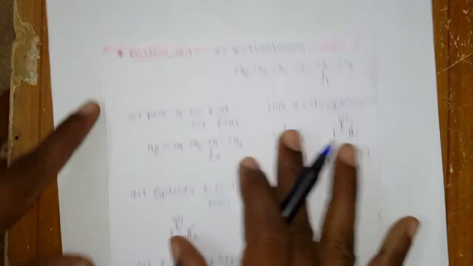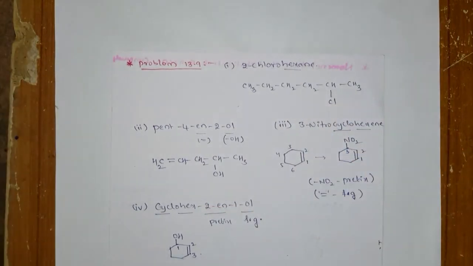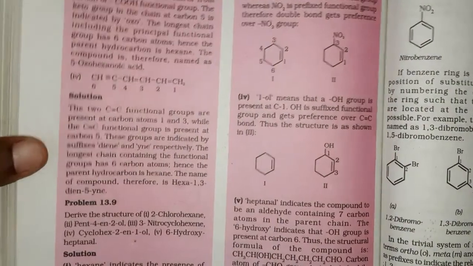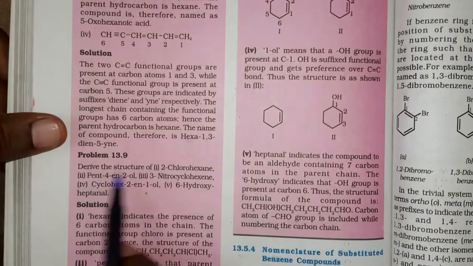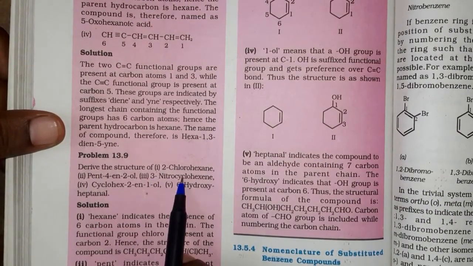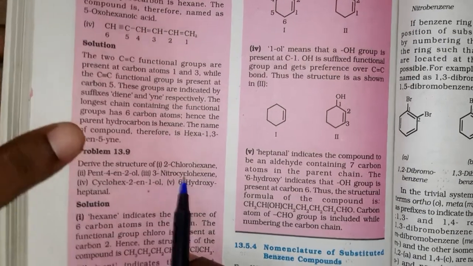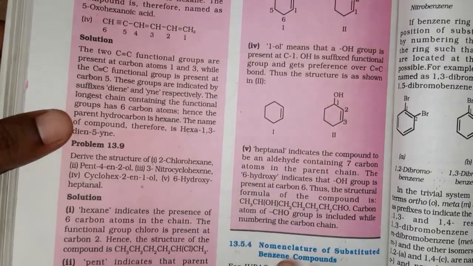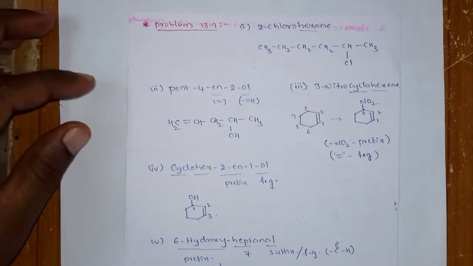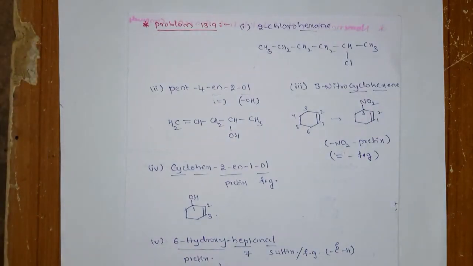Okay, like this. And next we go to one more problem, 13.9. Here are the 13.9 problems. Derive the structure of these given names. Here the names are given, and you have to derive the structure. How will you derive the structure? It is again very simple.